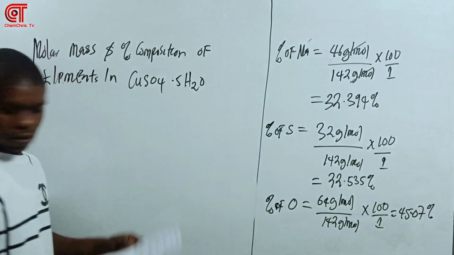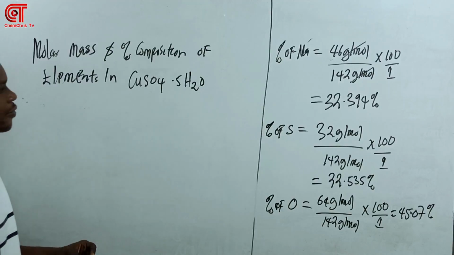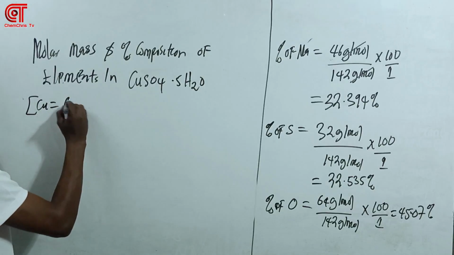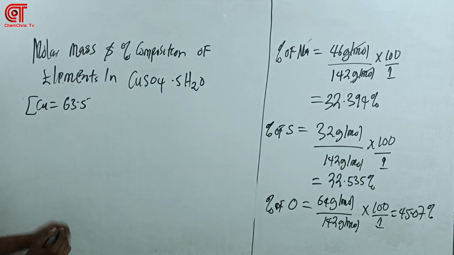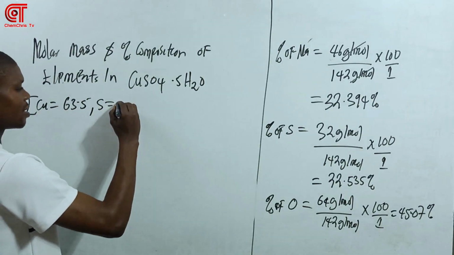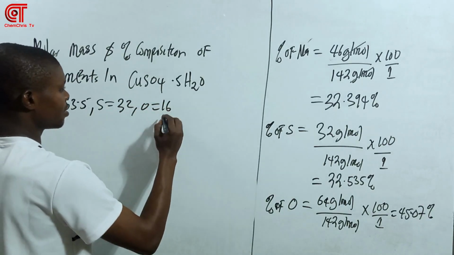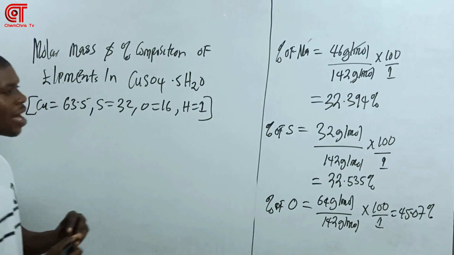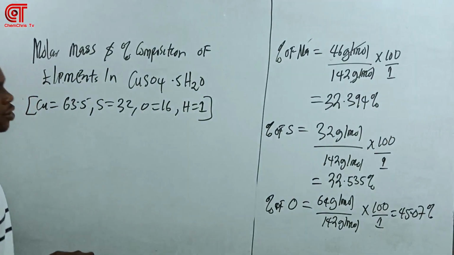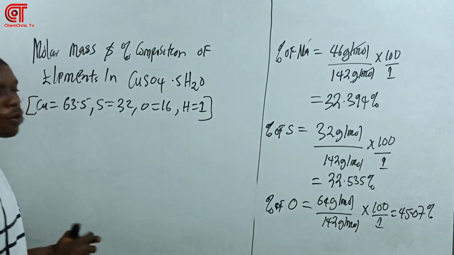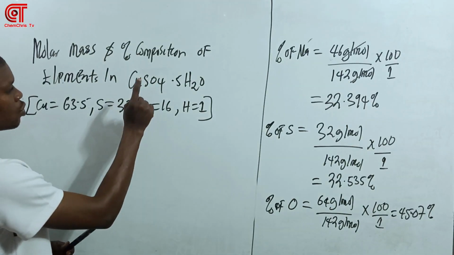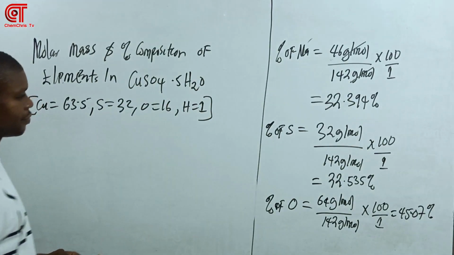CuSO4.5H2O. Now the atomic mass of copper is 63.5. Sulfur is 32. Oxygen is 16, right? Hydrogen is 1. So here you can see that we have molecules of water here, right? So I want to look at the percentage composition of the water, then copper, sulfur, and oxygen.